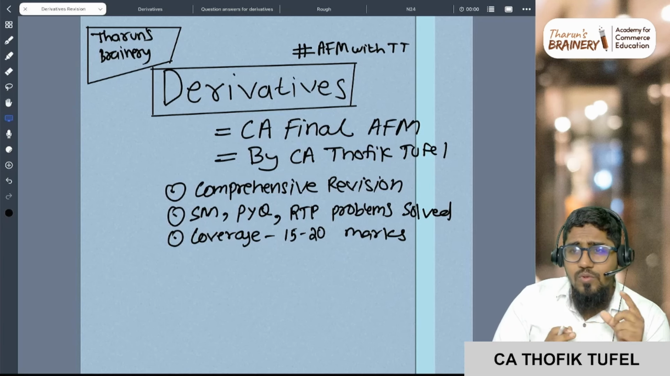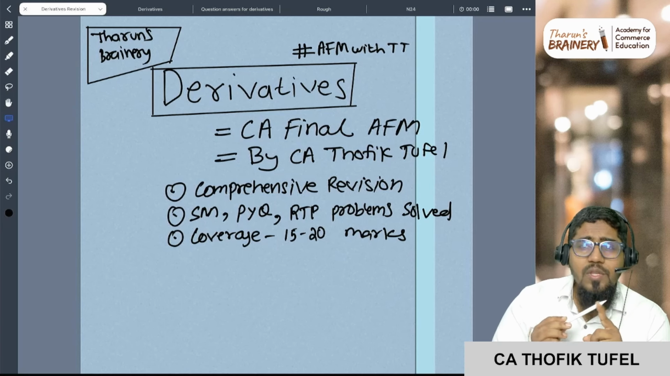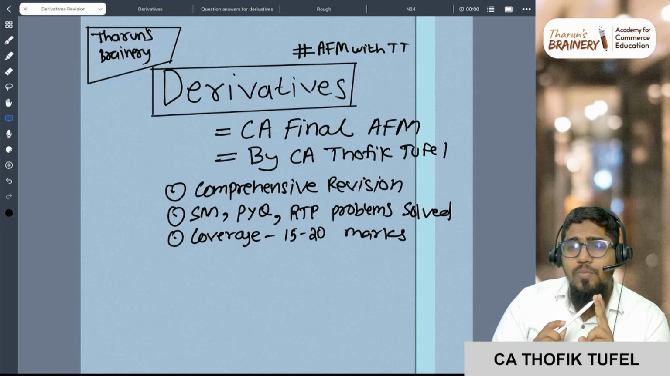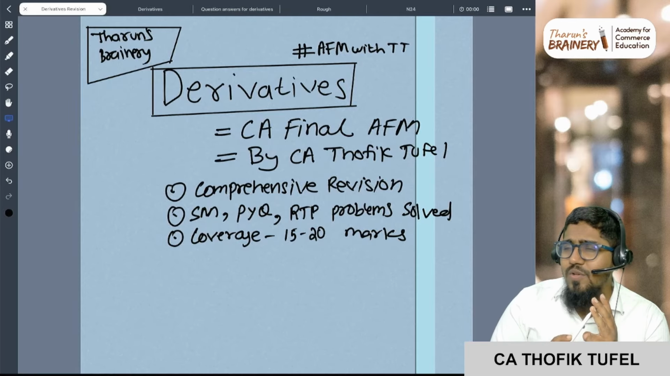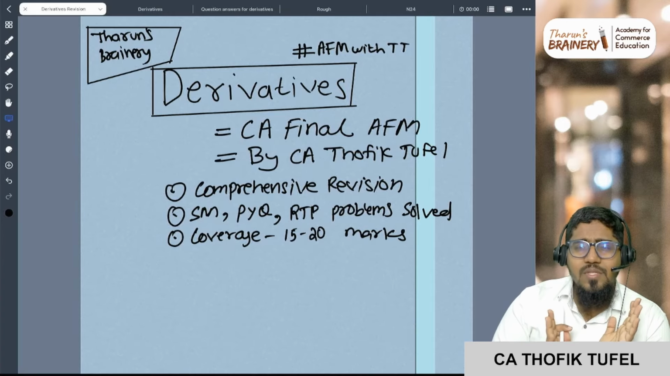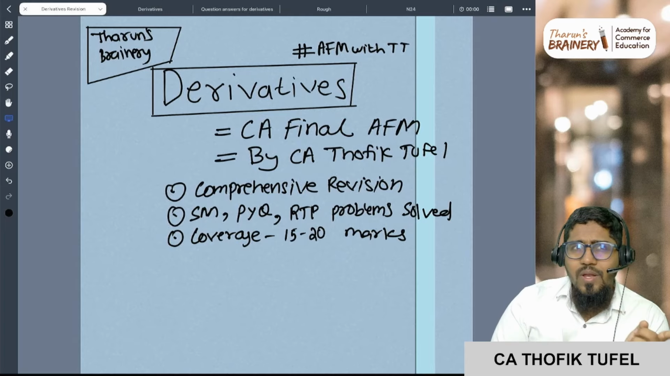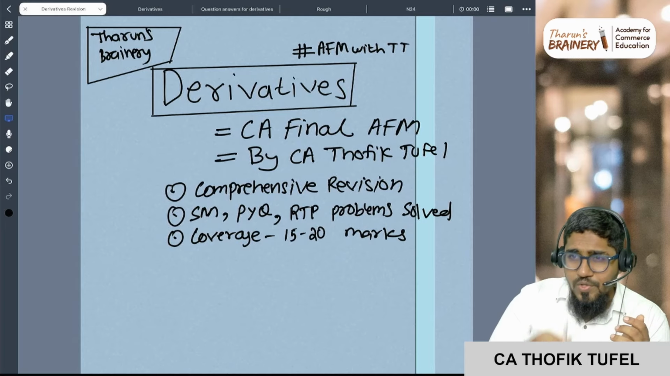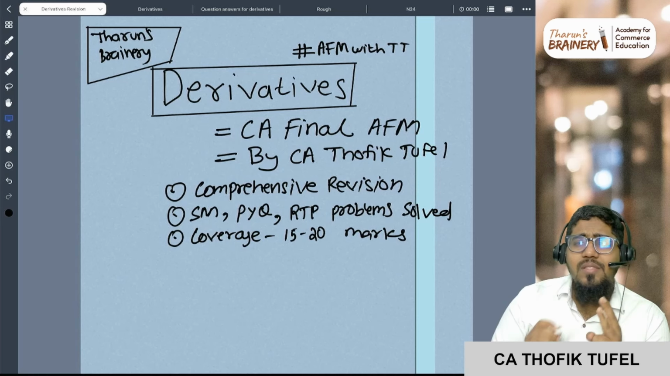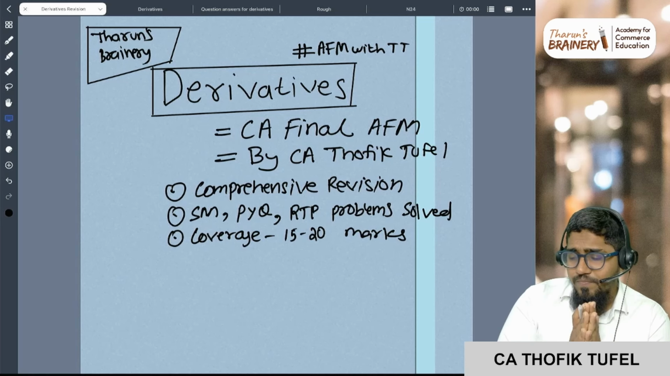So if you take those two chapters, one question will definitely come from futures or forwards, one question will come from options, and one question will come from interest rate risk management. While doing the analysis of past 4 or 5 attempts of question papers, this is the pattern that is seen, that three questions are coming from this. In one attempt they asked option in MCQ, but mostly these three questions are asked.